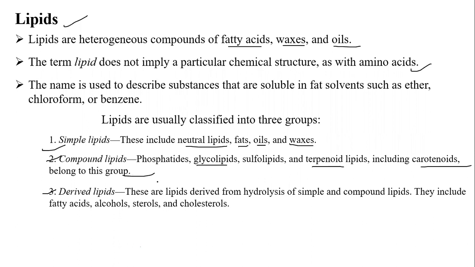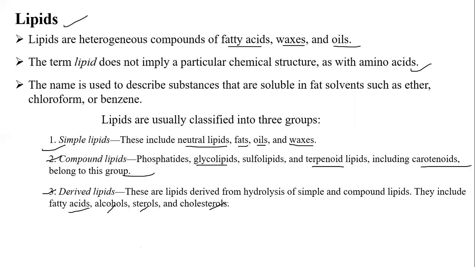Derived lipids are lipids derived from the hydrolysis of simple and compound lipids. So these derived lipids are completely derived from the above two groups. They include mostly fatty acids, alcohols, sterols, and cholesterols. So these are the classification of lipids: simple lipids, compound lipids, and derived lipids. Now we will see.